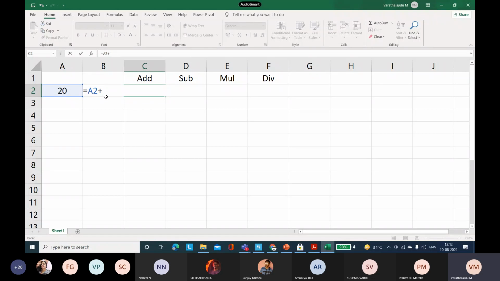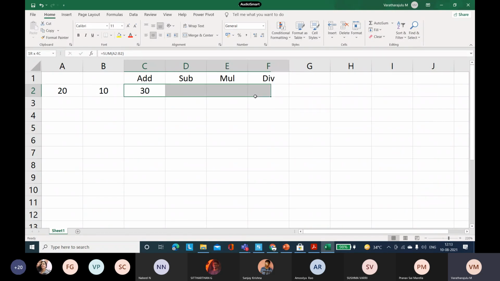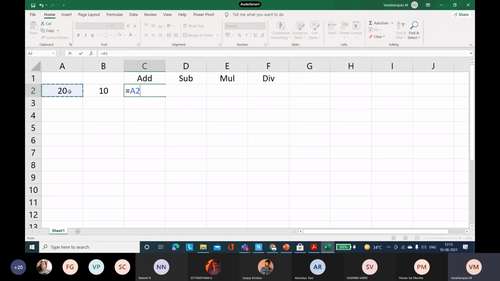The problem here was that it was center aligned, so temporarily I am making it left aligned. Here, equal to, then plus, and apply B2. See, this is the address of one particular cell, that is column and row. First it denotes the column, that is A column and second row, B column and second row.